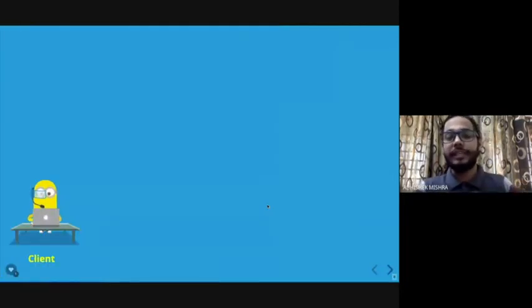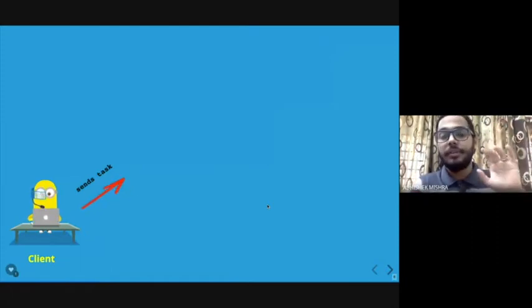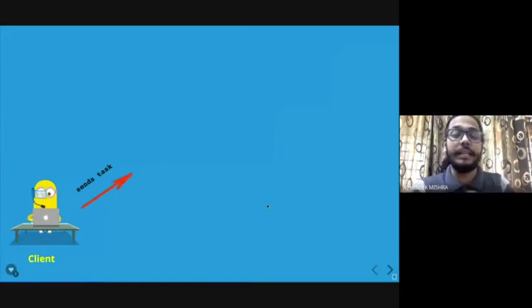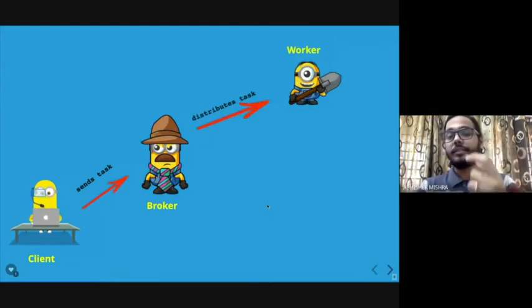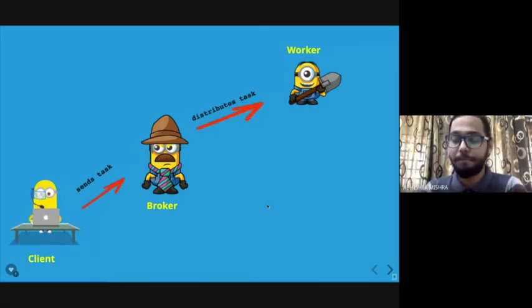To give a basic example of what exactly a task queue is and how it works, consider this as an application client, let's say a Flask app, which sends a task. Let's say I'm sending my profile details. This client sends the task to a broker. There usually has to be a broker, and the broker decides the number of workers.